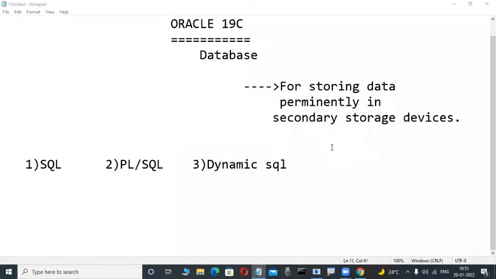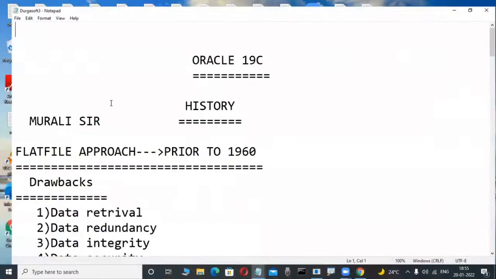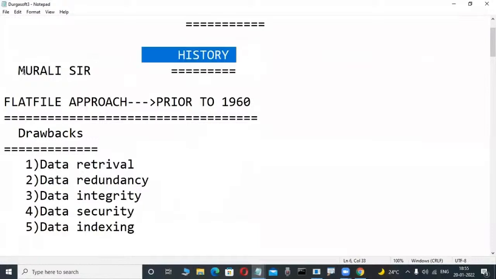In this course, we are covering SQL, PLSQL, and dynamic SQL. One of these days, history also we are telling. Not Murali Sir's history, but the history of databases.